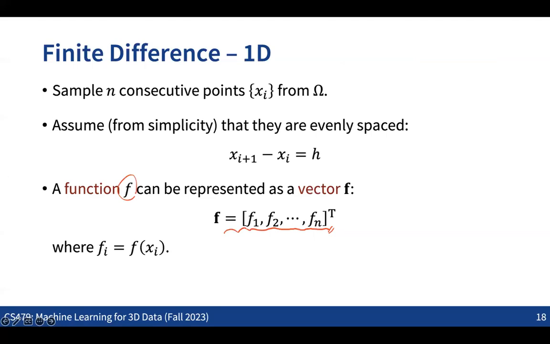Then the question is, given this discrete representation of the function, how can we calculate the gradient? Can you see how we can calculate the gradient with this vector representation of the function? Here the function f itself is represented as a vector, and the first derivative of the function can also be represented as another vector, right?